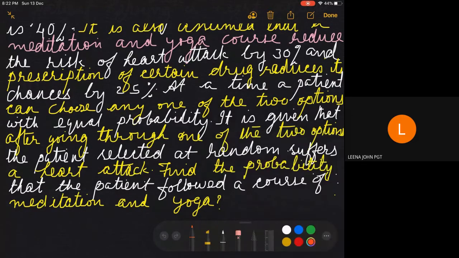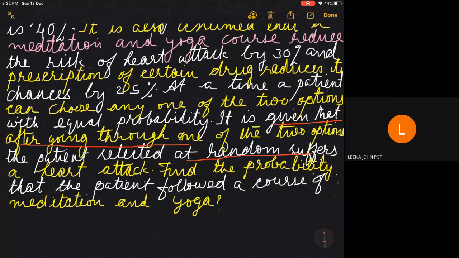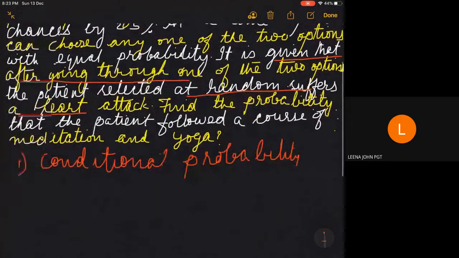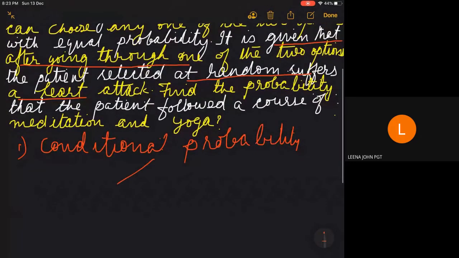It is given that after going through one of the two options, the patient selected at random suffers a heart attack. So the first part you can understand that it's a question of conditional probability. And for any conditional probability question, multiplication theorem or Bayes theorem, how do we analyze it?